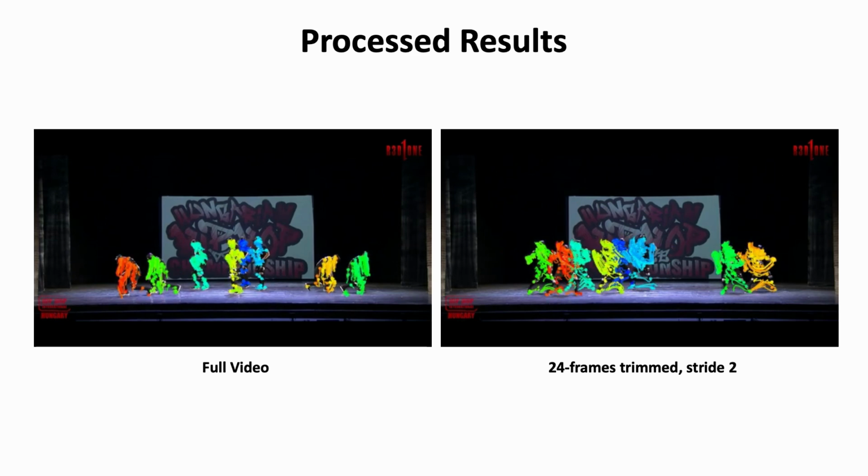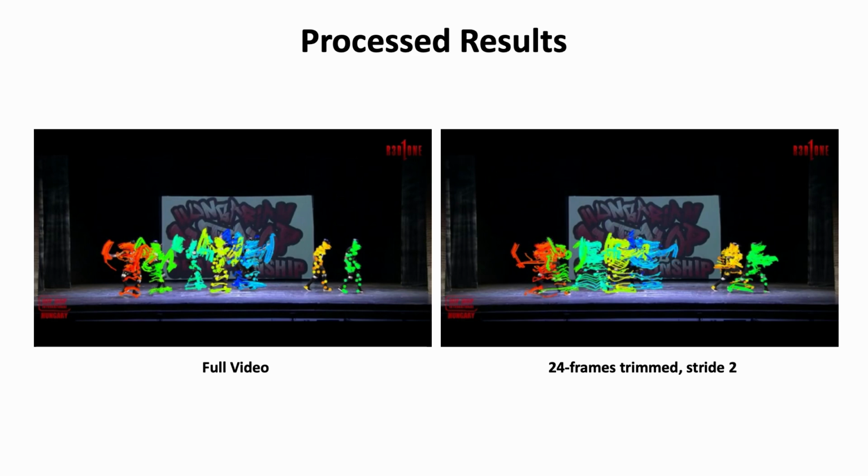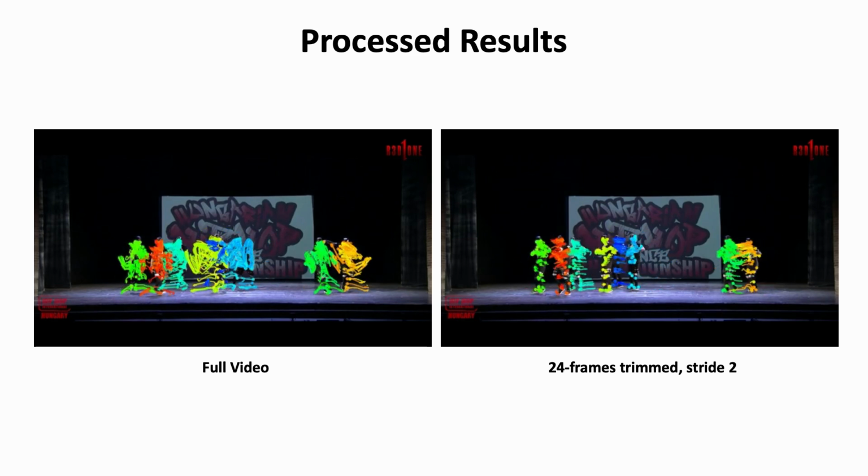These are the processed results. For training, we use 48-frame trimmed clips, and we select frames with a stride of 2 to make the motion more challenging and diverse.